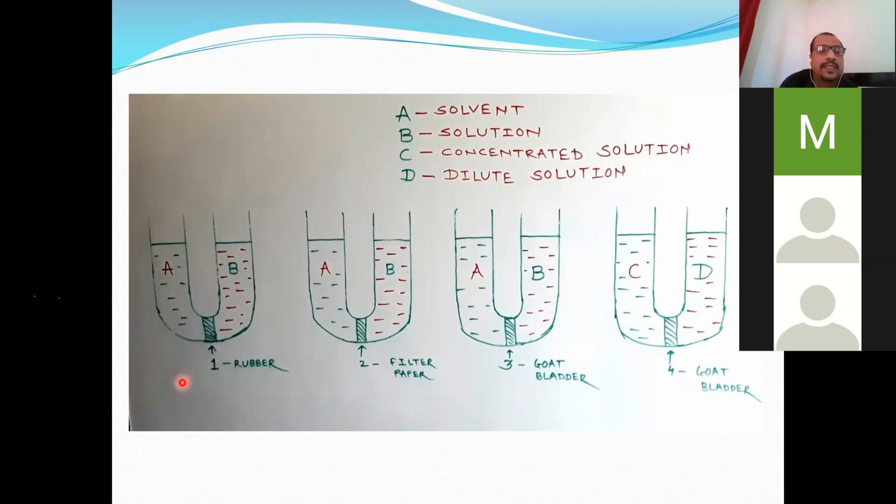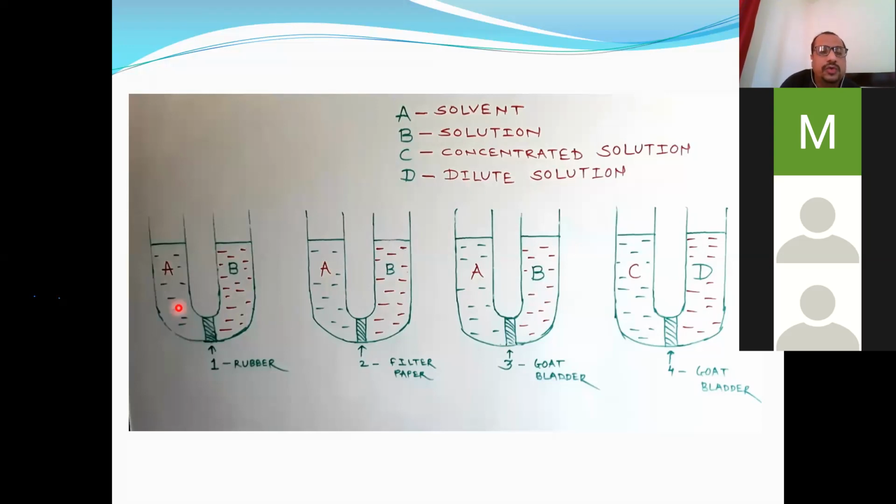Now try to understand. See here. What will happen in this first case? When the solvent, that is pure water, is separated from solution, that is water in which some sugar is also dissolved, a homogeneous mixture of solute and solvent, and these two are separated by means of a membrane, this membrane is called an impermeable membrane. Rubber acts as a membrane which is known as an impermeable or non-permeable membrane, in the sense this membrane doesn't allow the solute as well as solvent to pass through it.